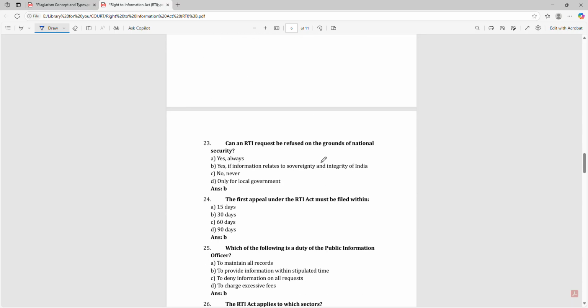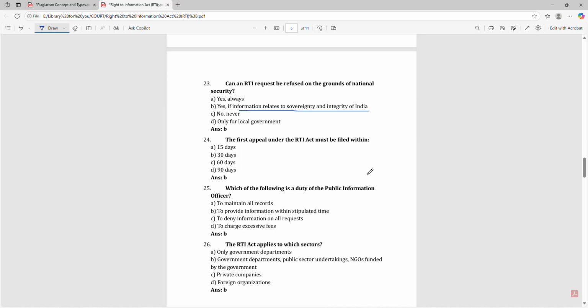Can an RTI request be refused on the grounds of national security? Yes, if the information is related to the sovereignty and integrity of India. The first appeal under the RTI Act must be filed within 30 days. Which of the following is the duty of the Public Information Officer? That is to provide information within the stipulated time.